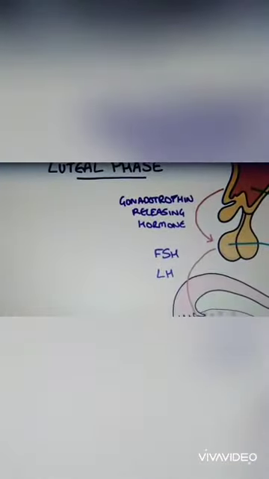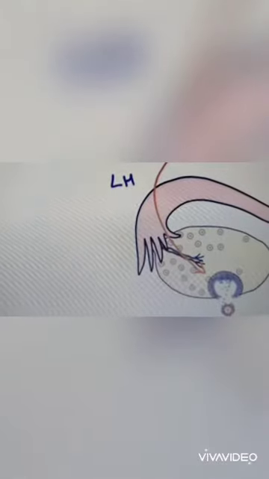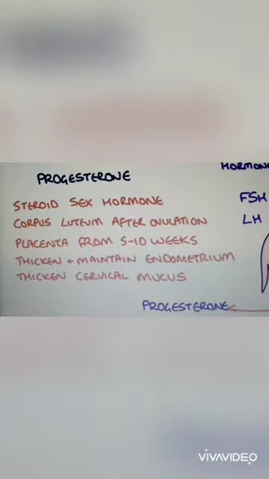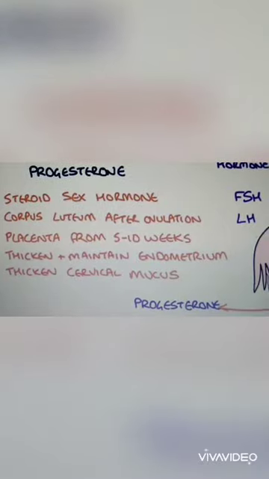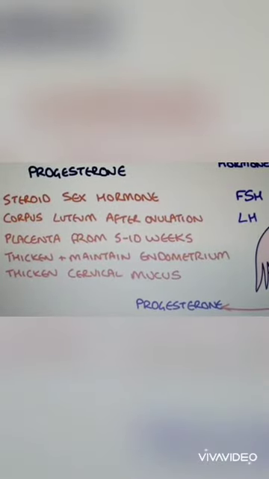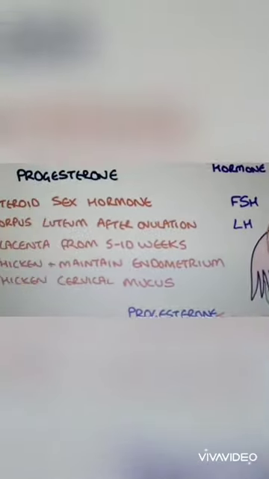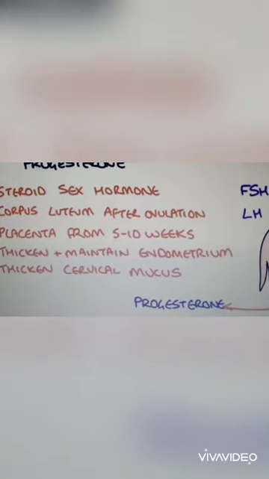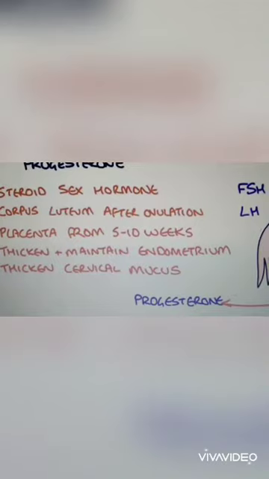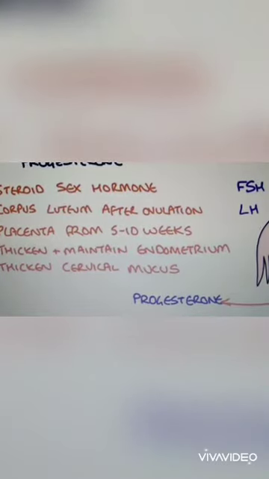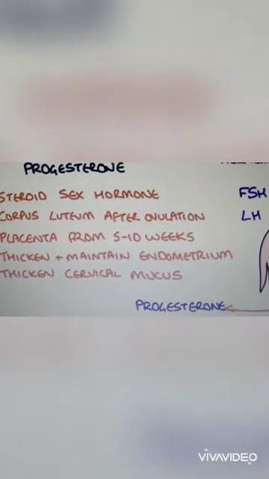In the luteal phase of the cycle, the follicle will have released the ovum. The follicle collapses and becomes the corpus luteum. Corpus luteum will produce the hormone progesterone. This progesterone is a steroid sex hormone, and if pregnancy occurs, then it is taken over by the placenta. The placenta will control the progesterone hormone. Progesterone thickens and maintains the endometrium and it thickens the cervical mucus.